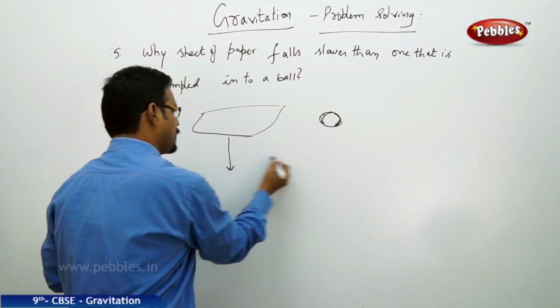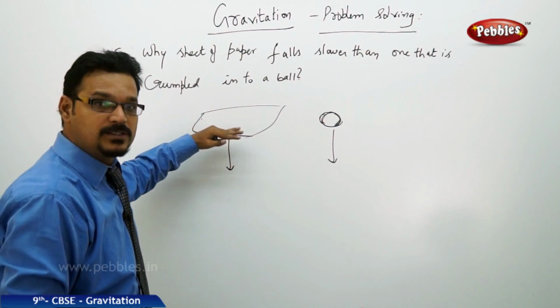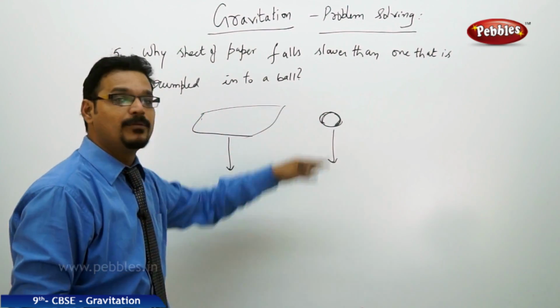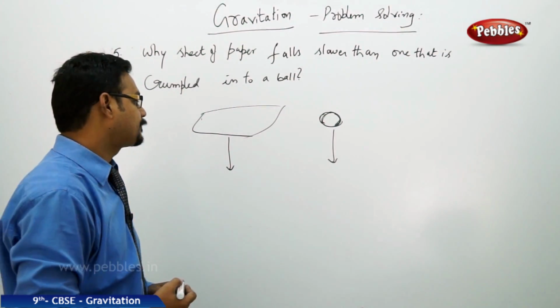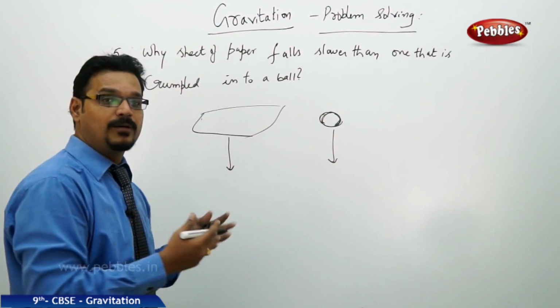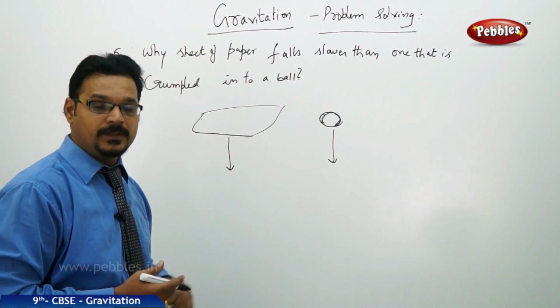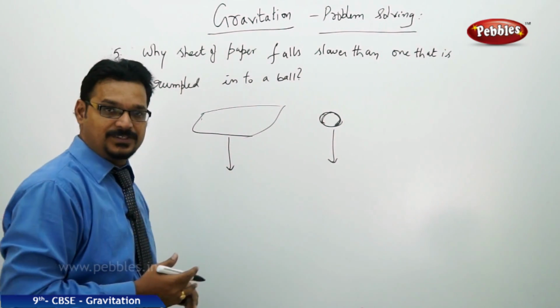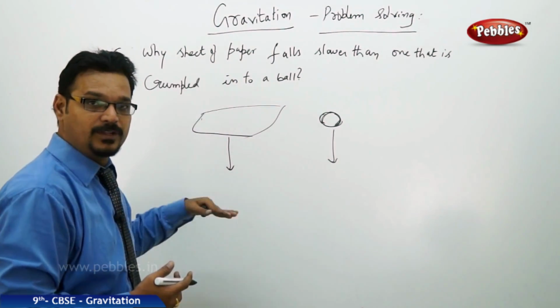Now in these two cases, the question says the sheet of paper falls slower than the crumpled ball. Why? The answer is with you. When you take a sheet of paper, it occupies more area. As it occupies more area, it has more air resistance acting in the upward direction because it is falling through the air.